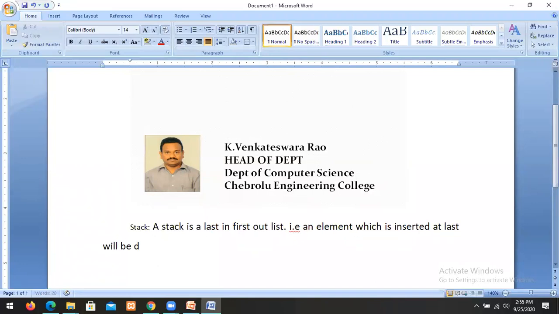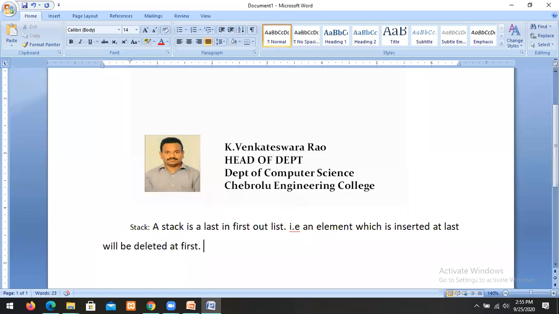An element which is inserted at last will be deleted at first. Such a list we call a stack.